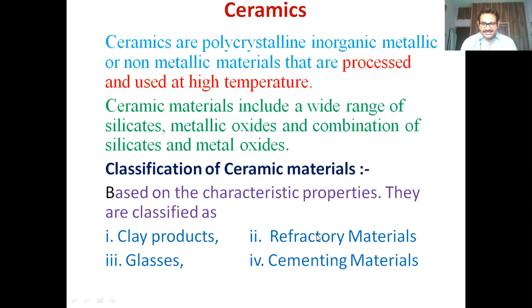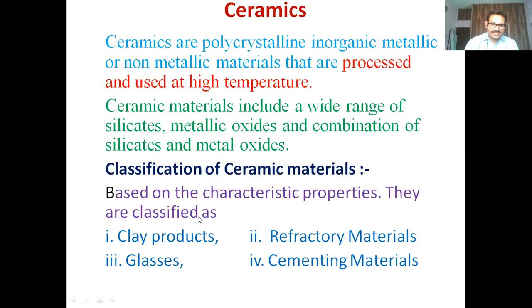As we just observed, refractory materials and cementing materials are all silicates and aluminates, or metal oxides. So metal or non-metal oxides, we can say that ceramic materials include a wide range of silicates, metallic oxides, and combinations of silicates and metal oxides.